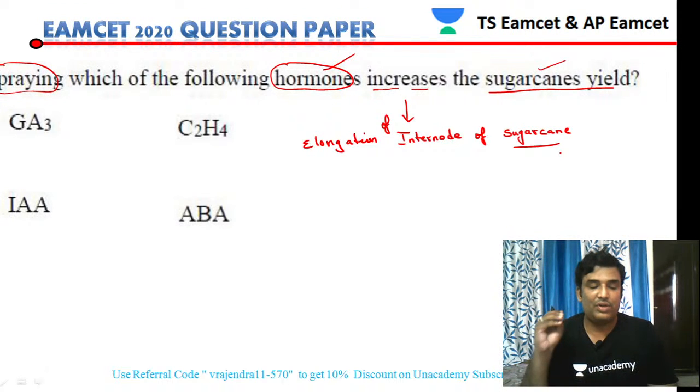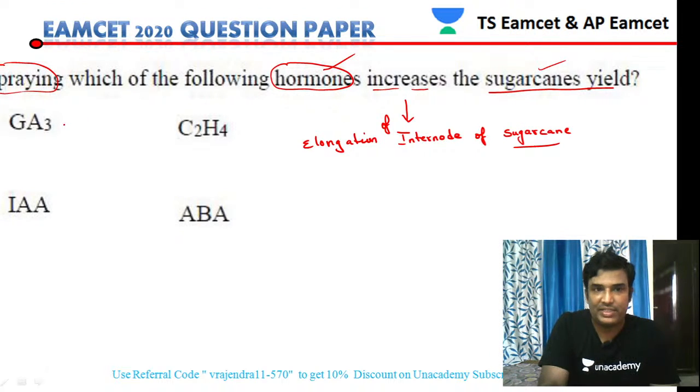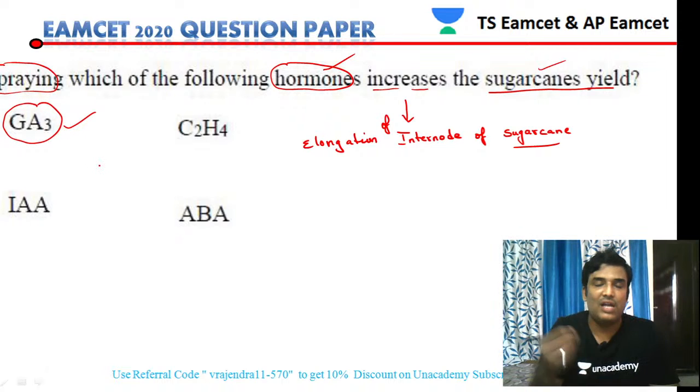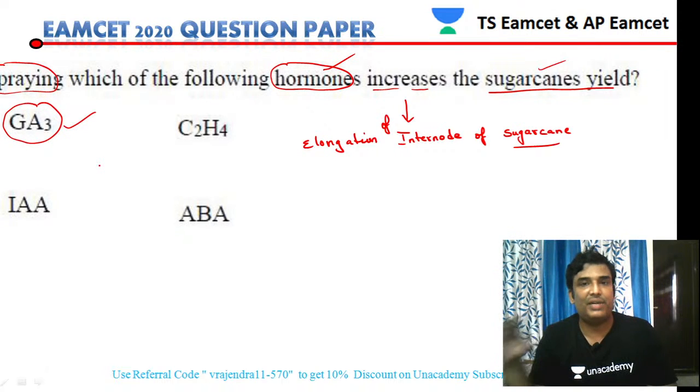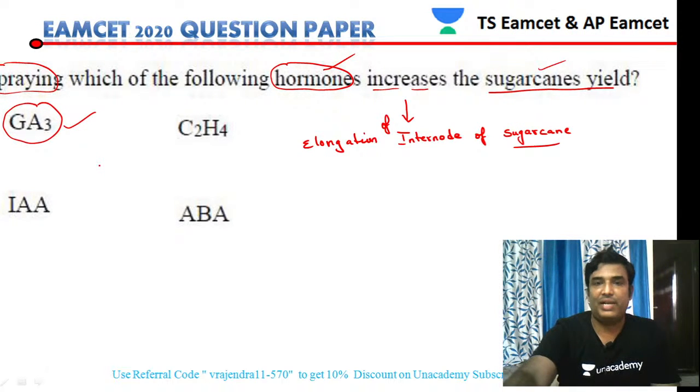So based on that, yes, very good Ganesh. 20 tons of yield of sugarcane is observed by the farmers by spraying a particular hormone, and no doubt that hormone is gibberellic acid, GA3. Farmers have observed that by spraying gibberellic acid, internode elongation of the sugarcane took place. Because of this, the yield of sugarcane has increased. So that is the answer. Gibberellic acid will be our answer, so option A.